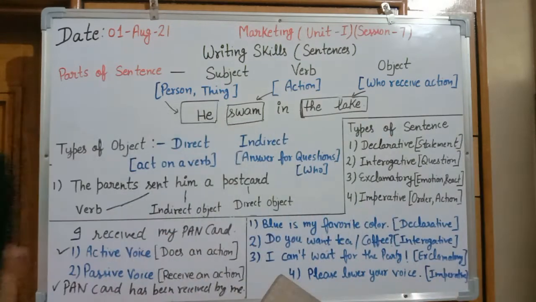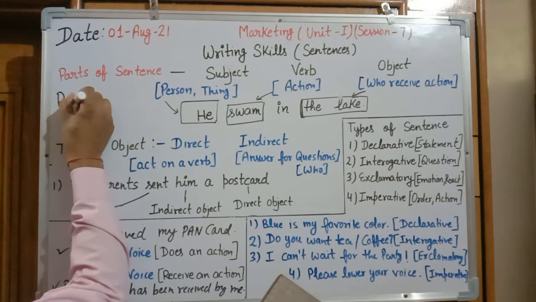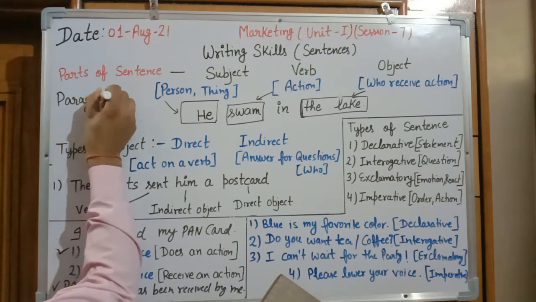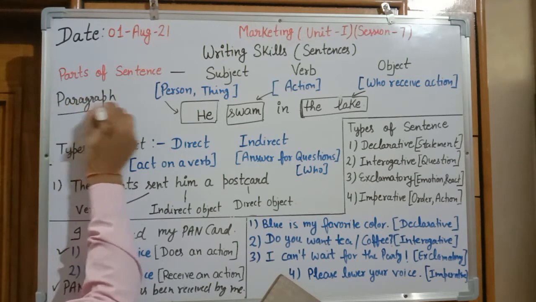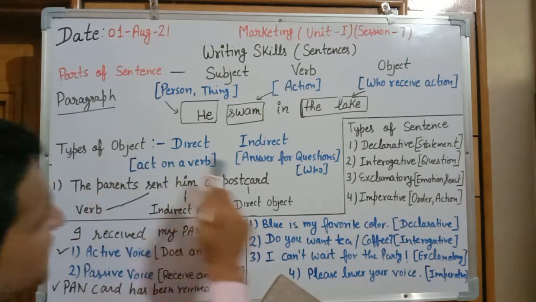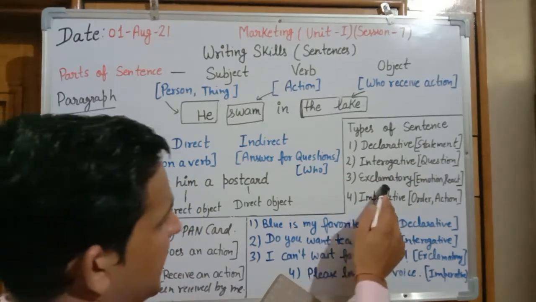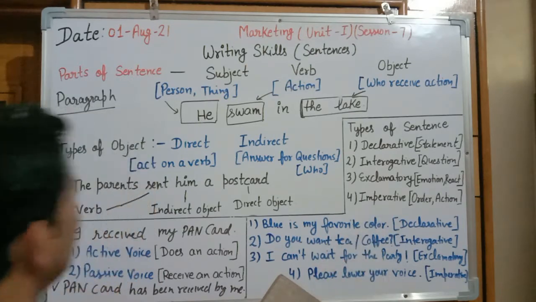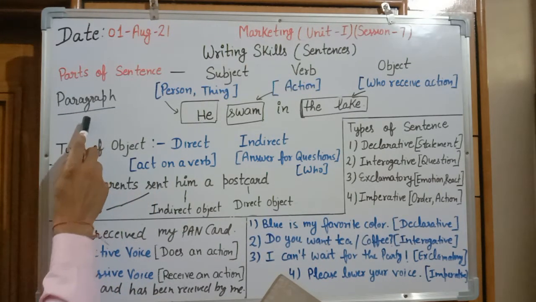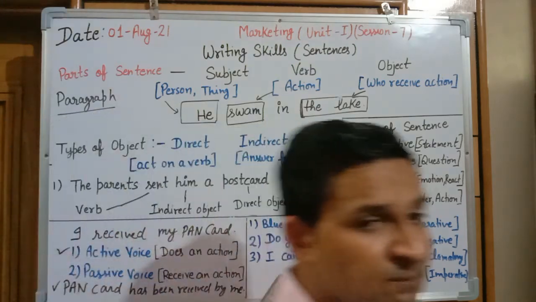Afterward, if I ask you, what do you mean by paragraph? A paragraph is a set of statements in which we can include declarative, interrogative, exclamatory, and imperative statements, and it can contain active as well as passive statements.